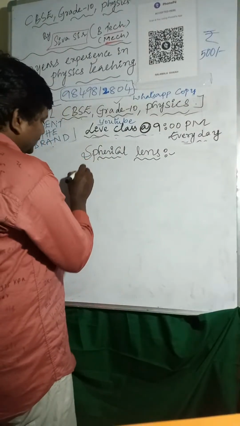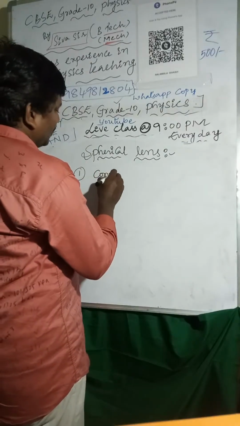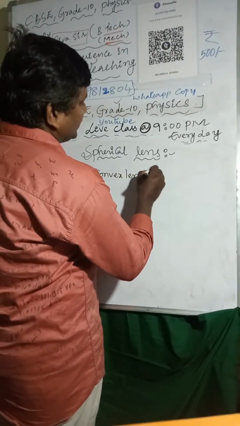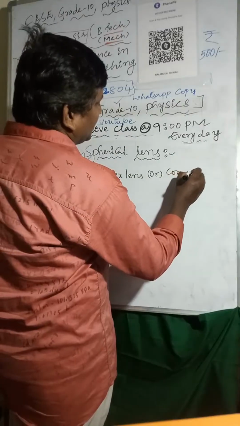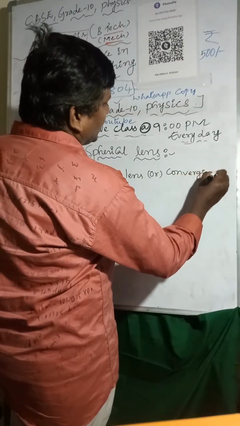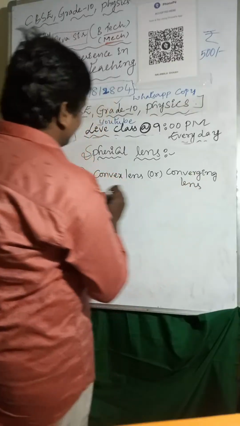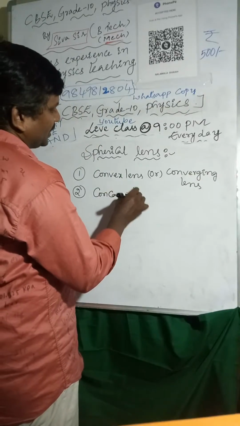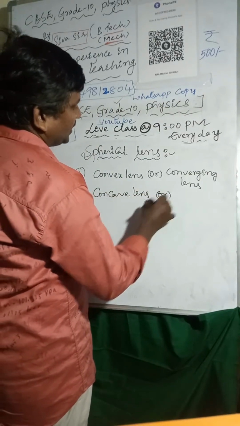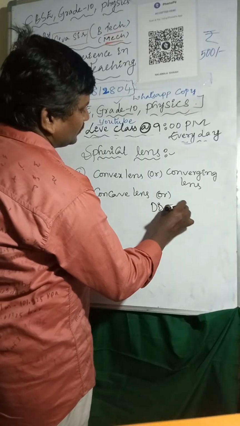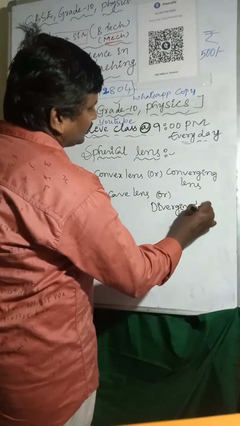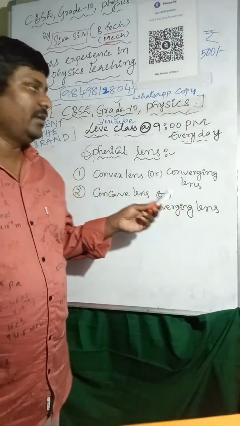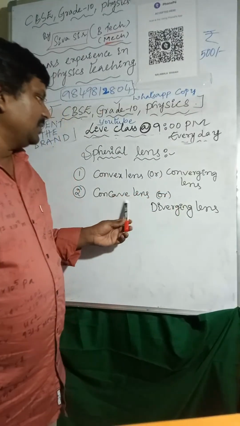One is the convex lens, that is also known as the converging lens. Second one is the concave lens or diverging lens. So why are we talking about convex lens or converging lens and concave lens or diverging lens?